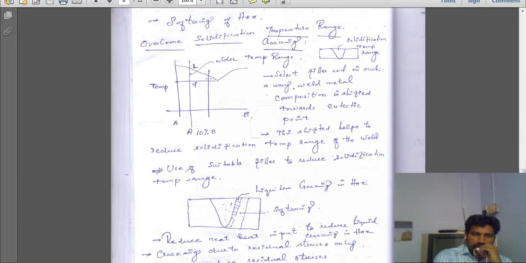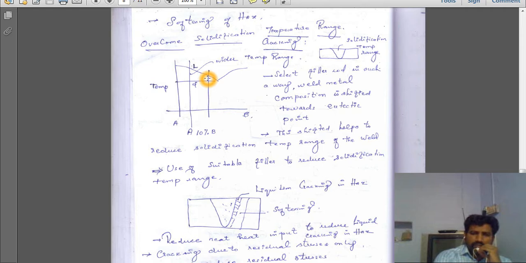So we need to select the filler material accordingly, so that we can reduce the solidification range and the absorption of hydrogen gases can be avoided.